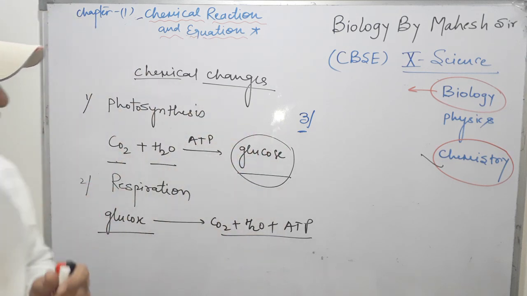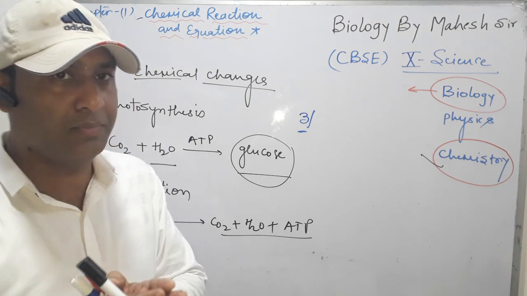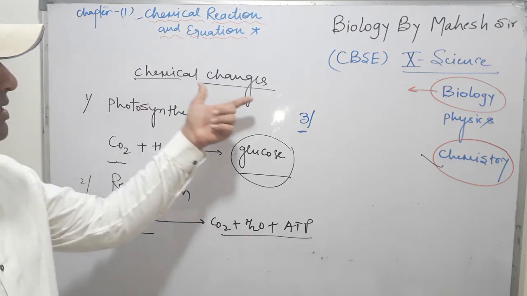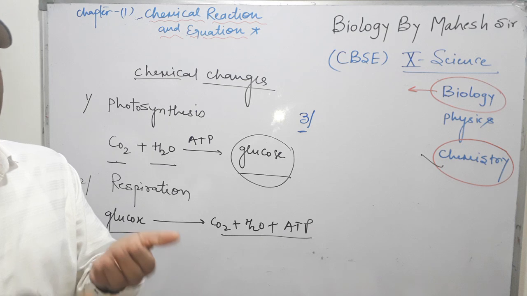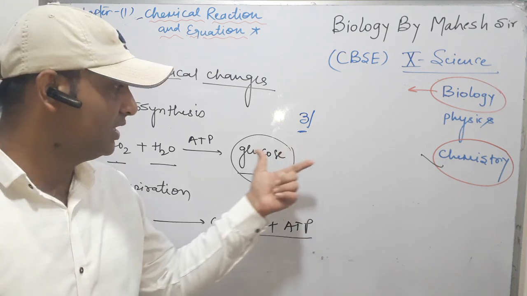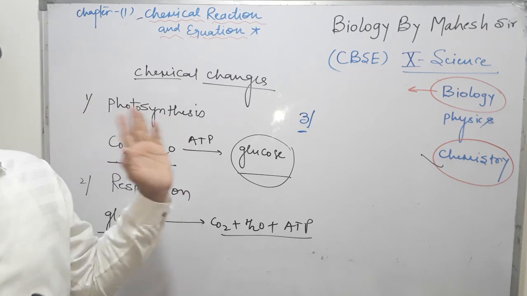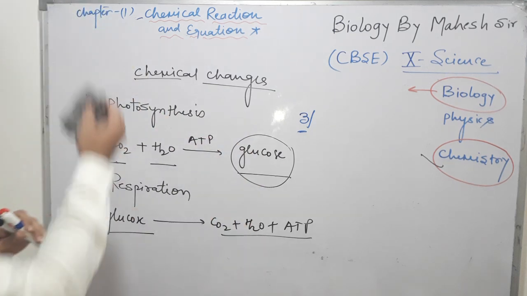So in all the chemical changes, all the equations, all the processes in which a new substance is formed with a change in a chemical property, that time it is called chemical change. We are unable to obtain the main product from the obtained product, so that time it is called chemical change. So two topics: physical changes and then chemical changes. Now we take our main topic.